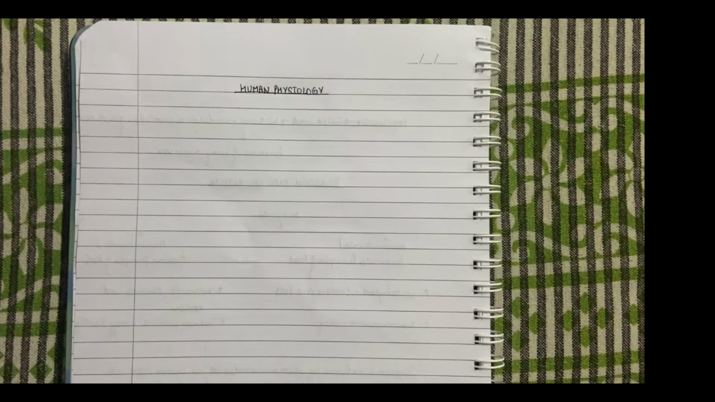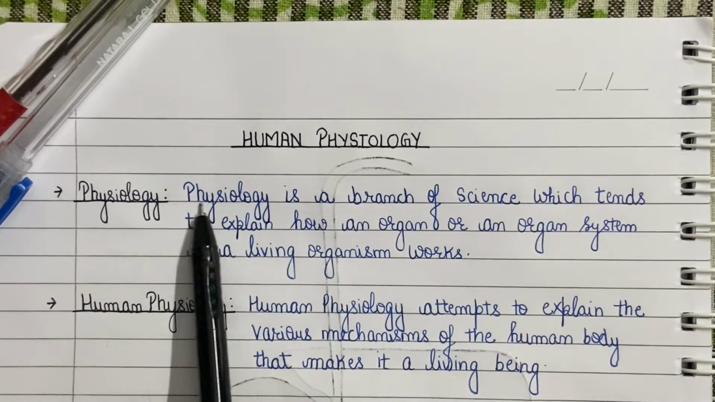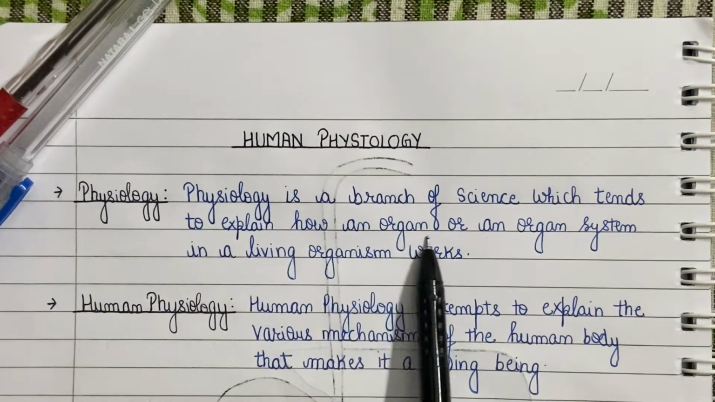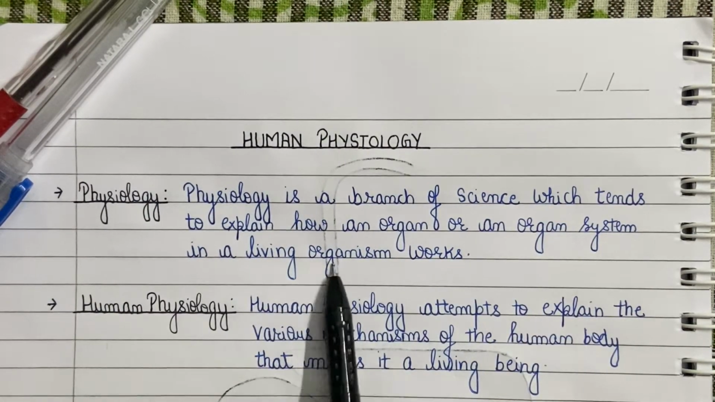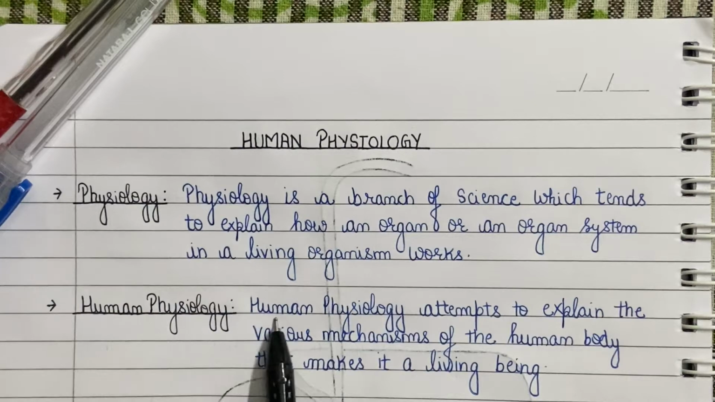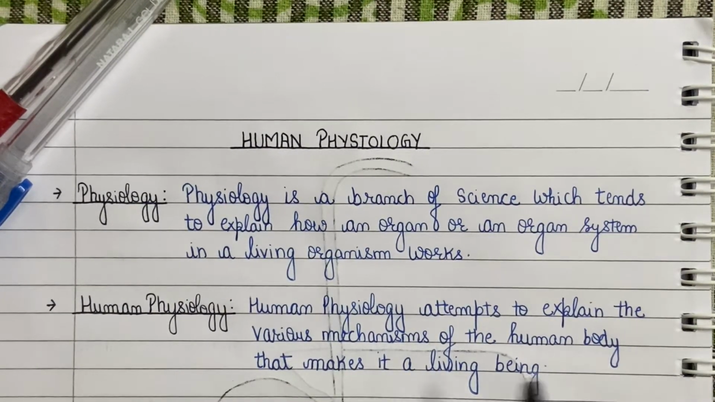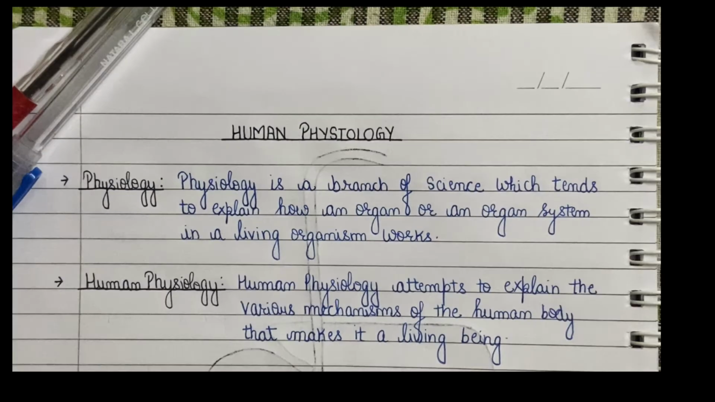But wait, before we begin human physiology, at least we should know what it means. Physiology is the branch of science which tends to explain how an organ or an organ system in a living organism works. So basically, human physiology attempts to explain the various mechanisms of the body that makes us a living organism. So in this video, we will be learning about our digestive process. That is, we are going to start with the chapter digestion and absorption.